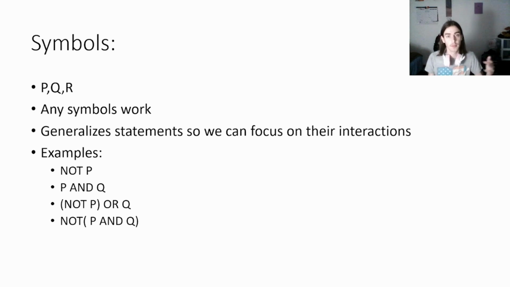Some examples of using symbols would be to say not P. Essentially, that would be true whenever P was false. P and Q would be true whenever P was true and Q is true, etc.